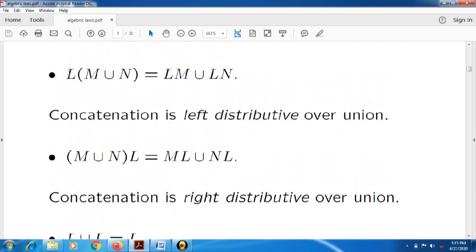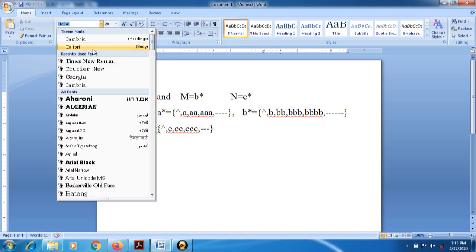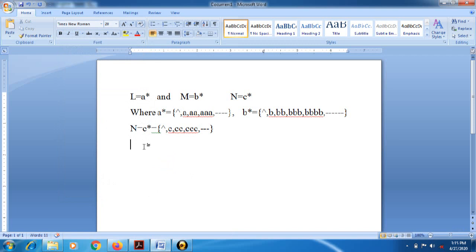Okay, we will take one example for solving this. We will consider the same values. We are going to find the distributive law: L with M union N is equal to LM union LN.